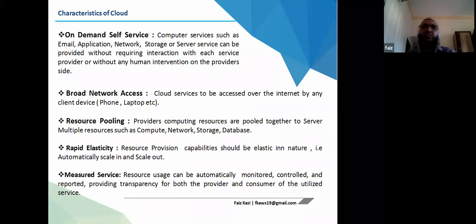So what are the characteristics of cloud? We have on-demand self-service. How many characteristics will there be? There will be a total of 5 characteristics of cloud. First is on-demand self-service: computer services such as email, application, network, storage, or server service can be provided without requiring interaction with each service provider, or without any human intervention on the provider side.